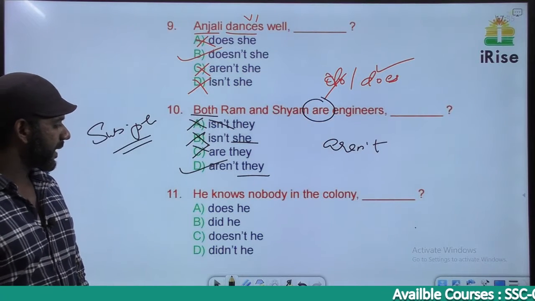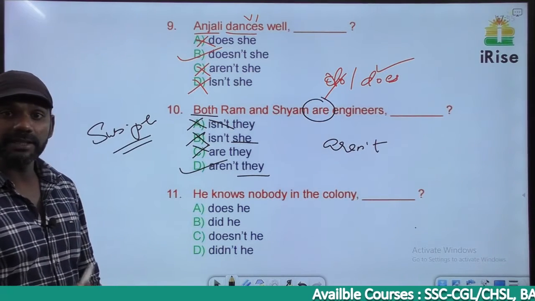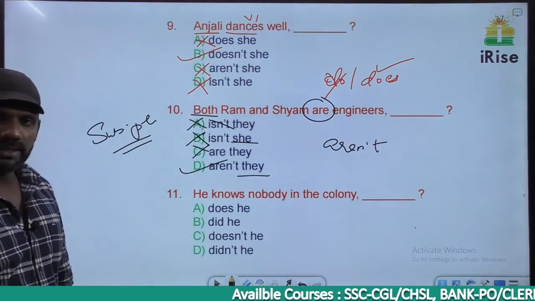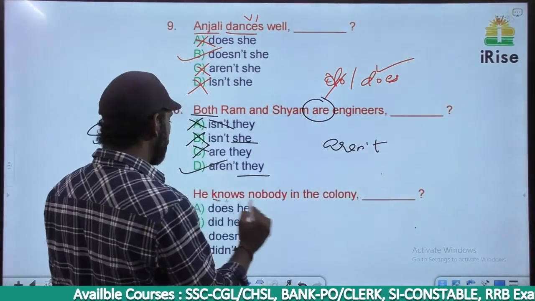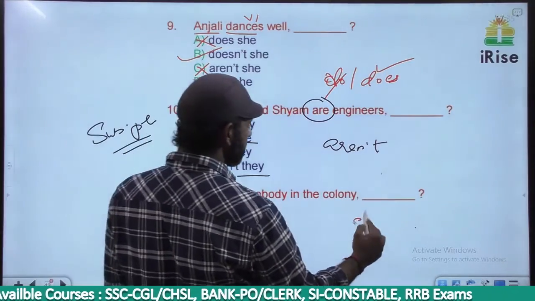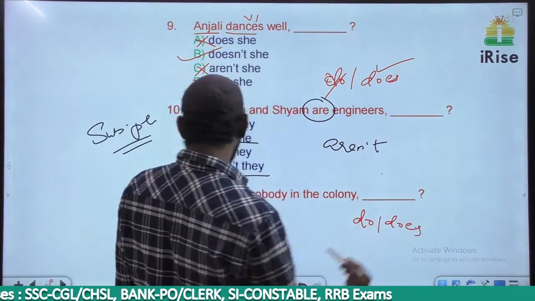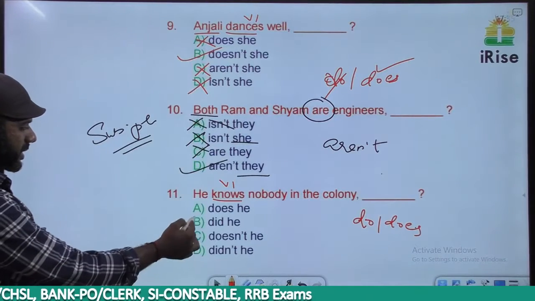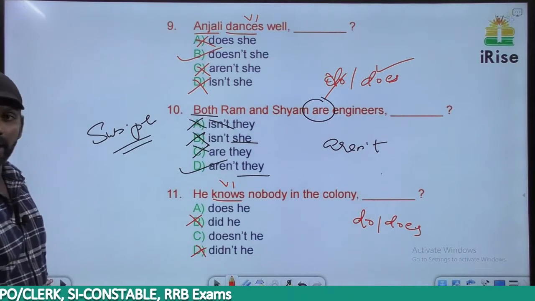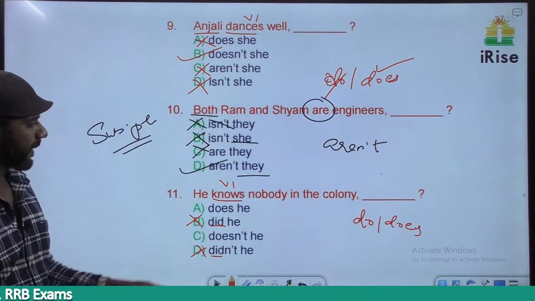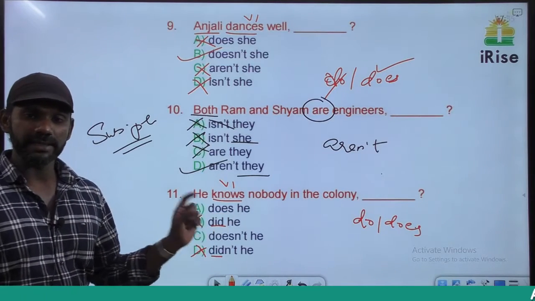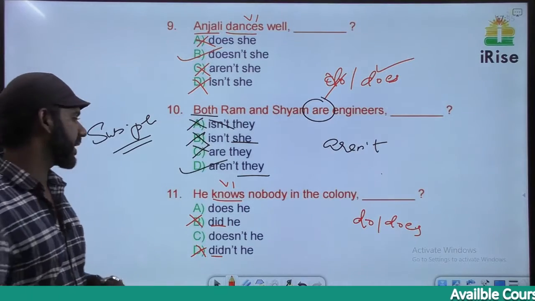Next. He knows nobody in the colony. No auxiliary verb. The verb in the sentence is knows, and knows is V1, subject plus V1 is simple present. So we have to go for do or does. Based on that, B and D are eliminated because B and D say did, past tense. We have an N word in the sentence. What is that? Nobody is an N word.